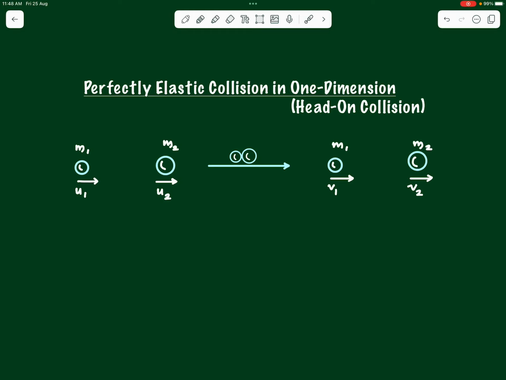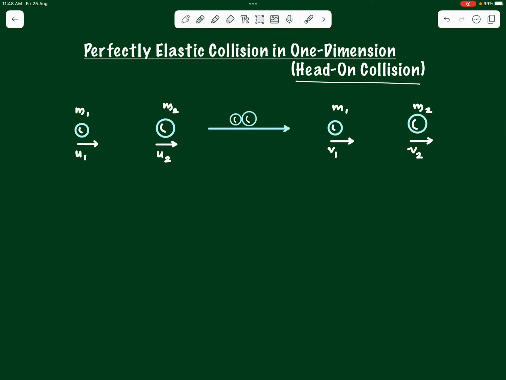All collisions which happen along one single direction, which means that the bodies after collision move in the same direction in which they were initially moving, such a collision is called a head-on collision. So we will today be discussing the mathematics associated with this collision, and we will derive some results, and then we will see some examples based upon that.